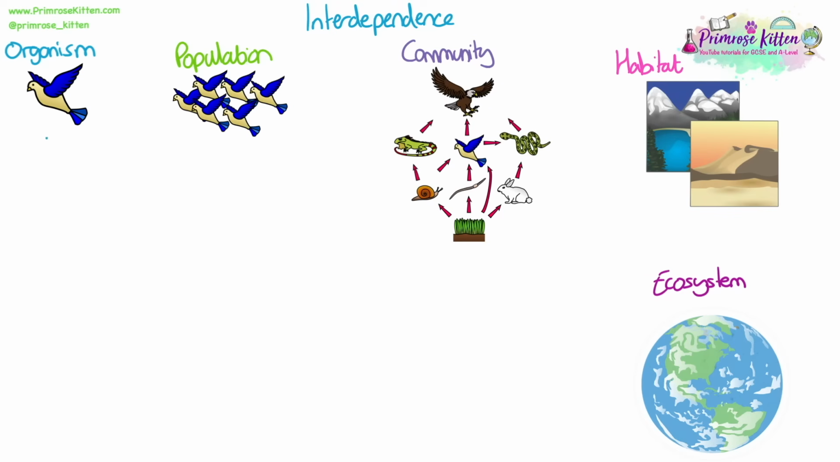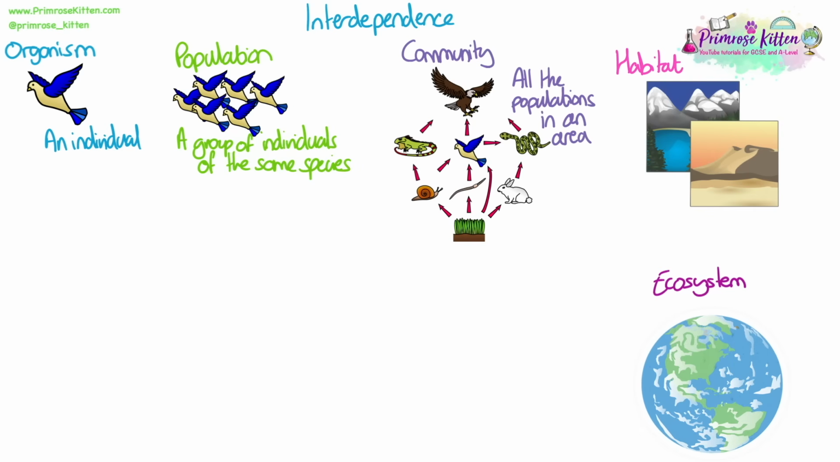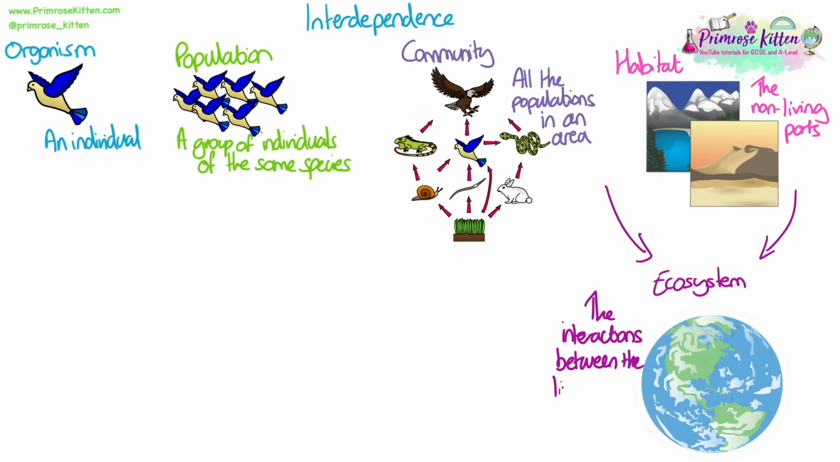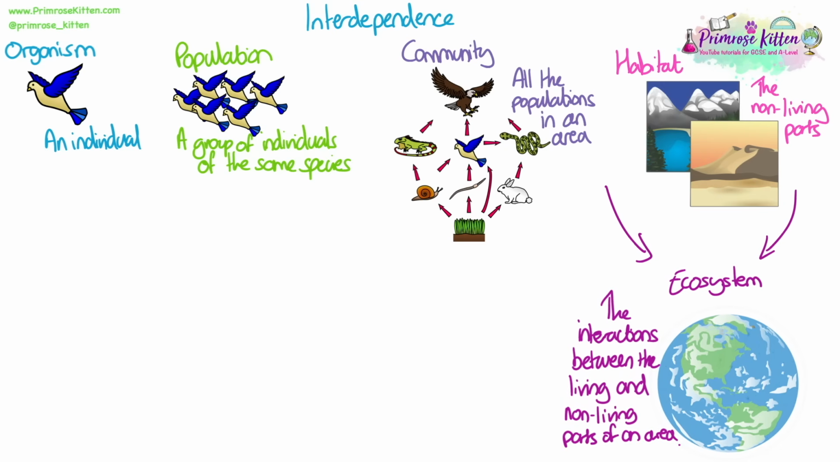In an ecosystem, there are individual organisms, populations, which are a group of individuals of the same species, communities, which are all the populations of all the different species in an area, and the habitat, which is the non-living parts of the environment. An ecosystem is the interactions between the living and non-living parts of an area, so all of the communities in a habitat.